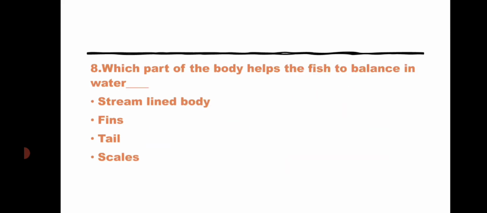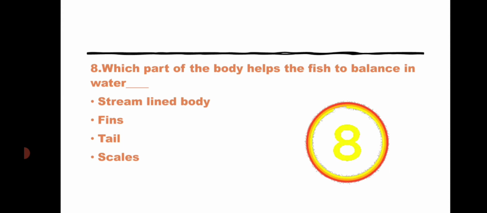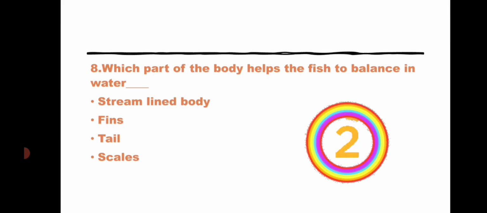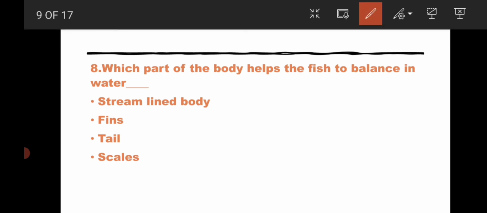Coming to the eighth question, which part of the body helps the fish to balance in water? Option 1 streamlined body, option 2 fins, option 3 tail, option 4 scales. The answer for this question is fins. Fins help the fish to balance and to swim.